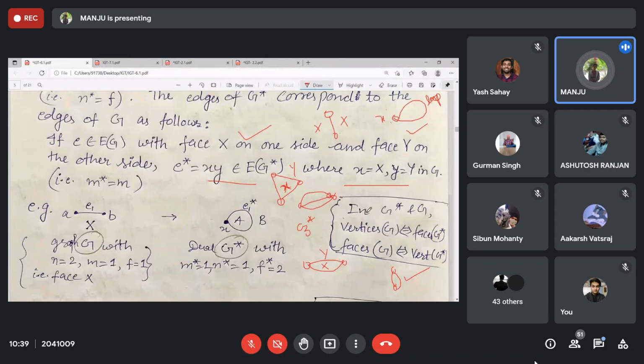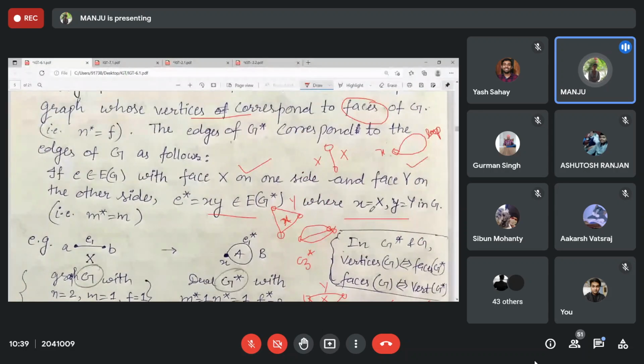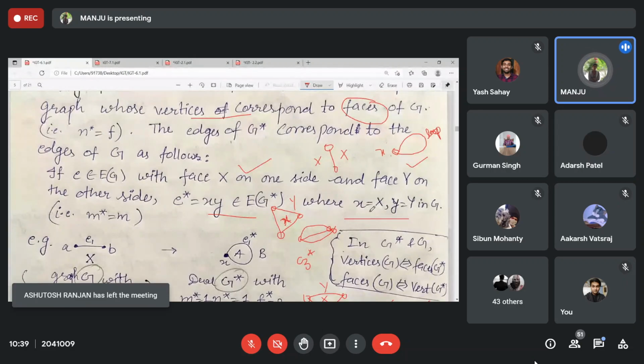And in any tree, how many faces will it have? How many regions is it dividing the plane into? One region only, that is unbounded. All the edges are bridges, and whenever edges are bridges, this forms a loop in G star.